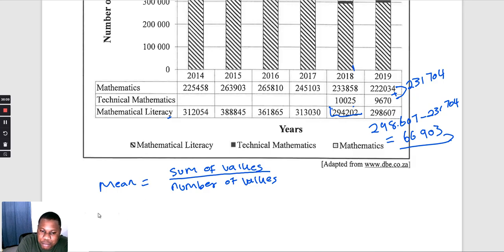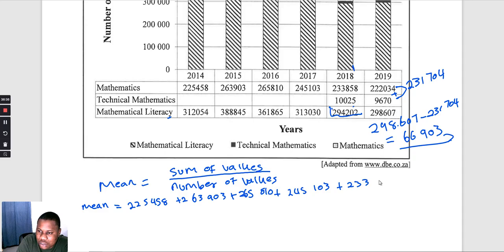Our mean is equal to 225,458 plus 263,903 plus 265,810 plus 245,103 plus 233,858 plus 222,034, divided by the number of values.